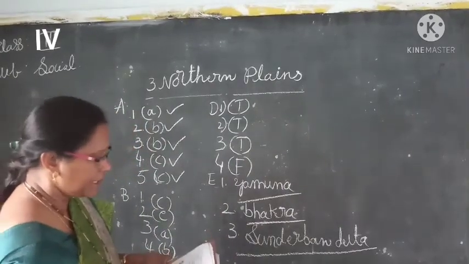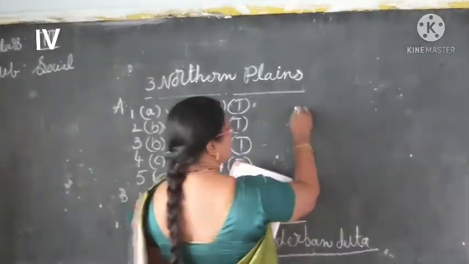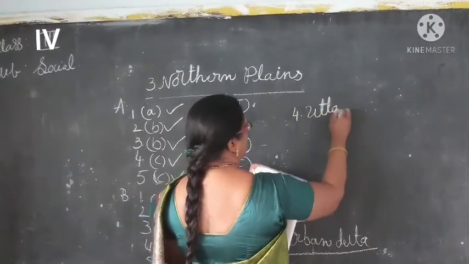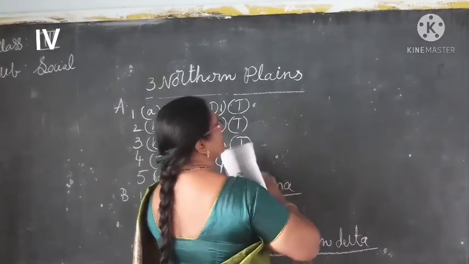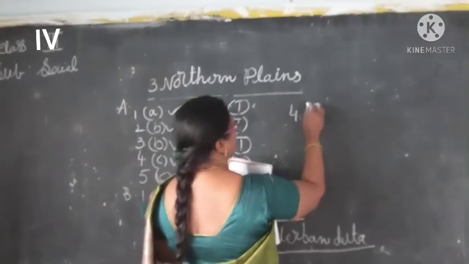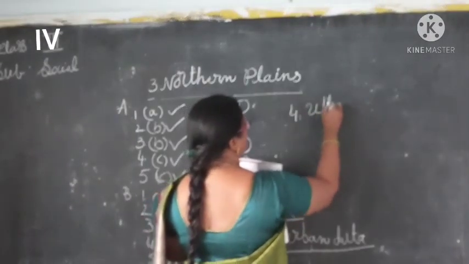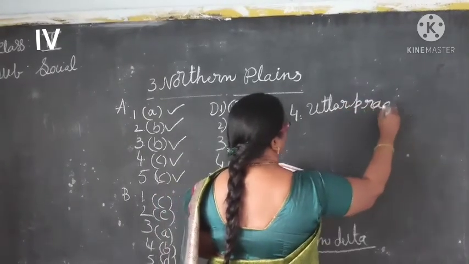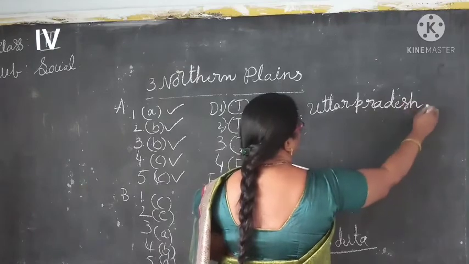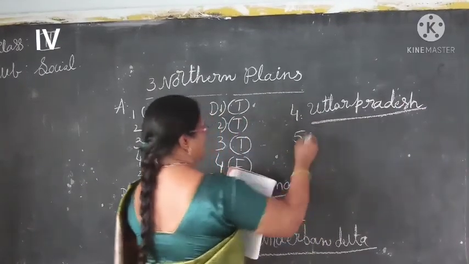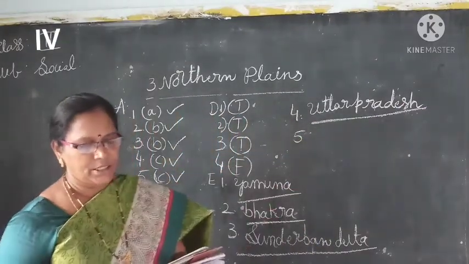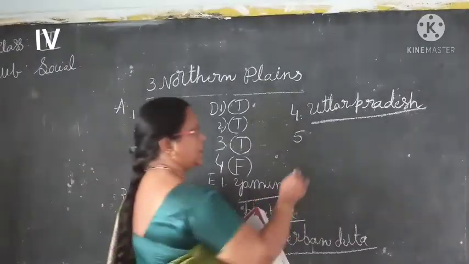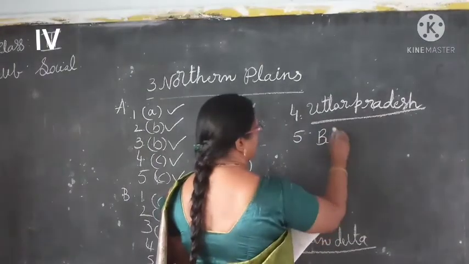Fourth one: dash is the largest populated state. Uttar Pradesh. Next, dash is the land of Buddha and Mahavira. Bihar.